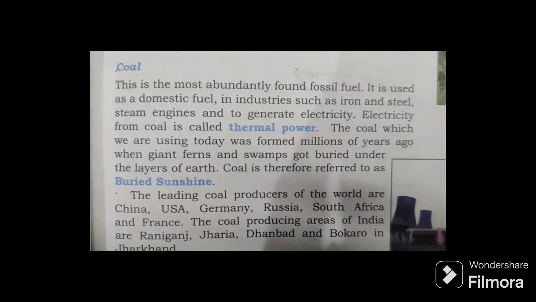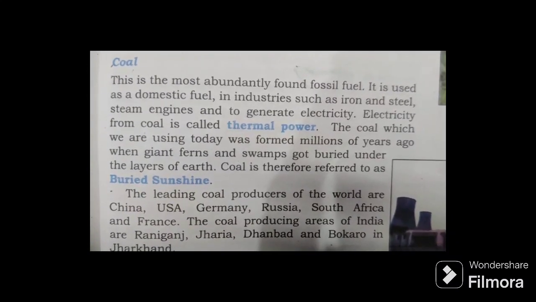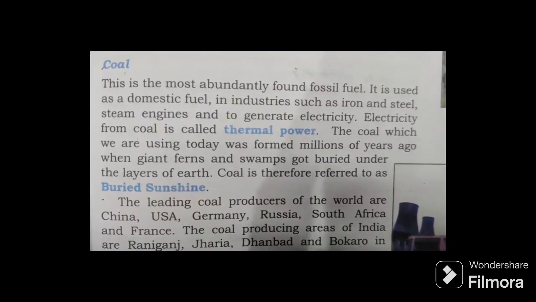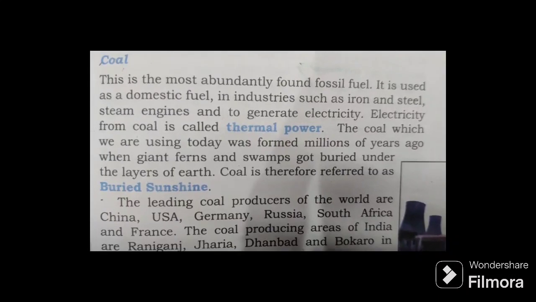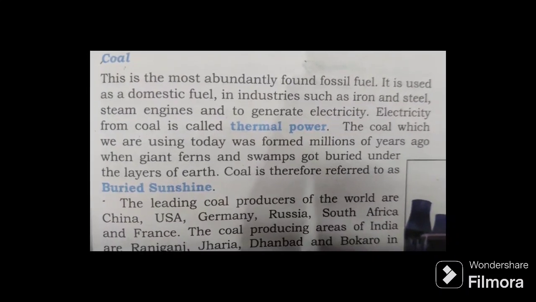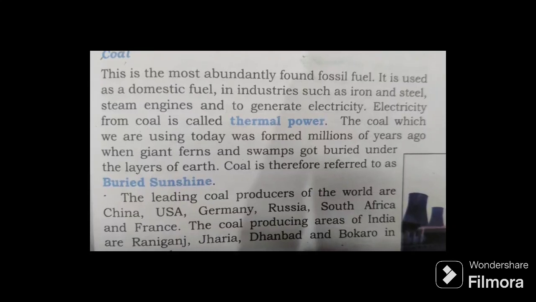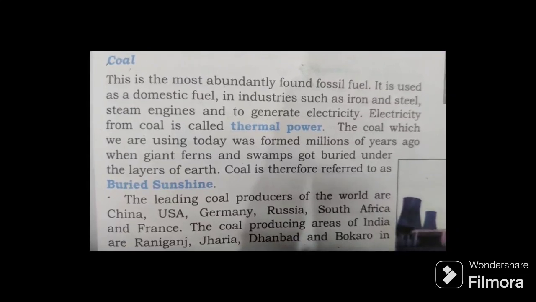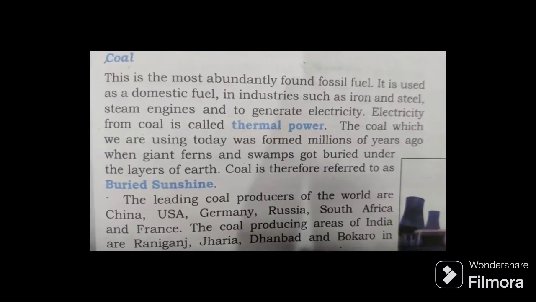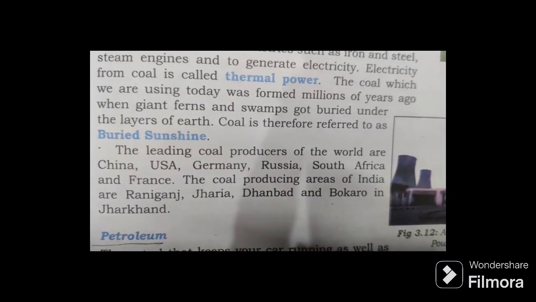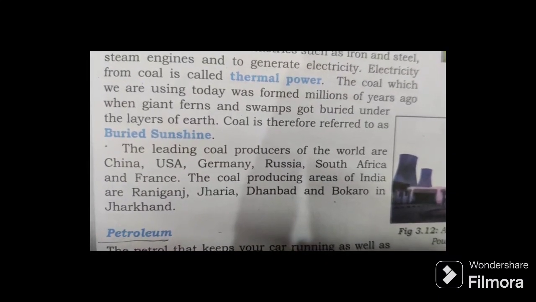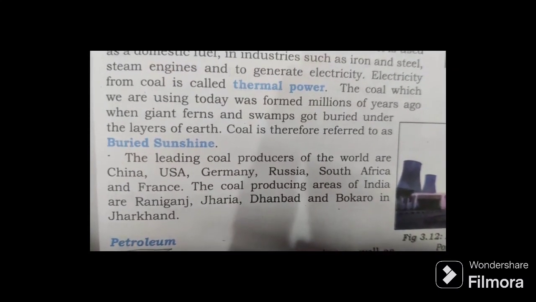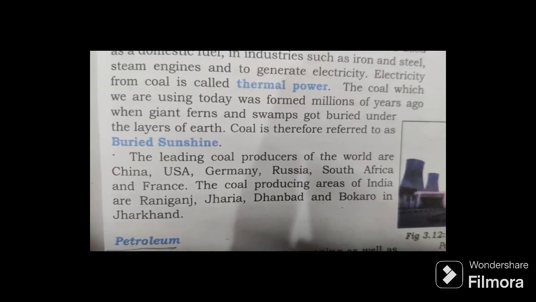Coal. This is the most abundantly found fossil fuel. It is used as a domestic fuel, in industries such as iron and steel, in steam engines, and to generate electricity. Electricity from coal is called thermal power. The coal which we use today was formed millions of years ago when giant ferns and swamps got buried under the layers of earth. Coal is therefore referred to as buried sunshine. The leading coal producers of the world are China, USA, Germany, Russia, South Africa and France. The coal producing areas of India are Raniganj, Jharia, Dhanbad and Bokaro in Jharkhand.